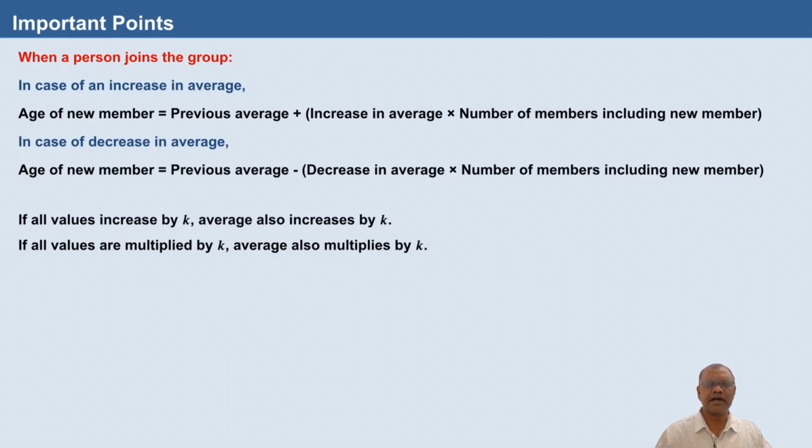So, if all the values increase by a value of k, then the average also increases by k. Similarly, if all the values are multiplied by k, then average also multiplies by k.